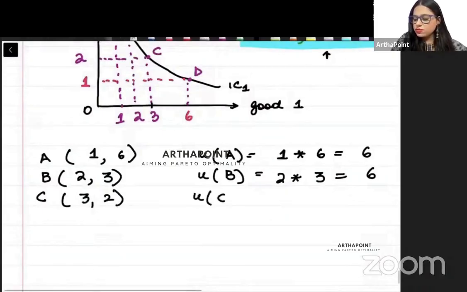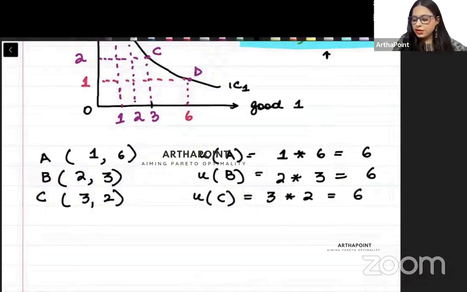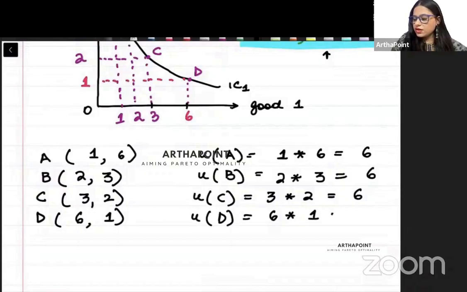What will be utility from C? 3 into 2 equal to 6. Bundle D beta. How many units of good 1 you have? 6 units. Good 2, 1 unit. Utility from bundle D will be 6 into 1 equal to 6.